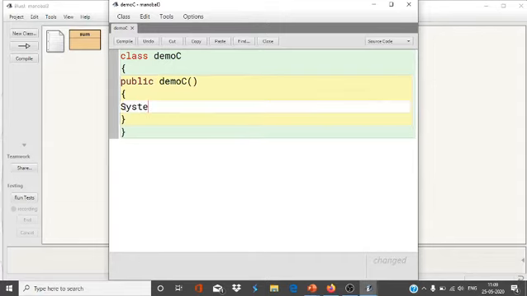Now I'm going to print some messages, System.out.println. Here I'm just going to print a value, but that's not the real use of the constructor. Default constructor.